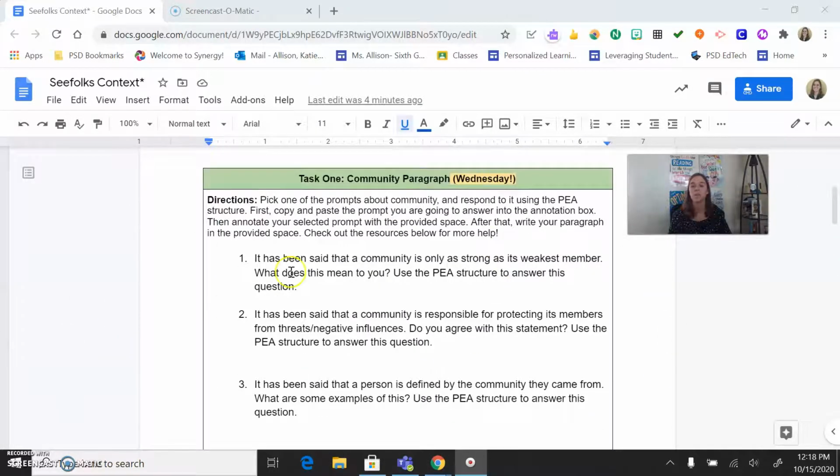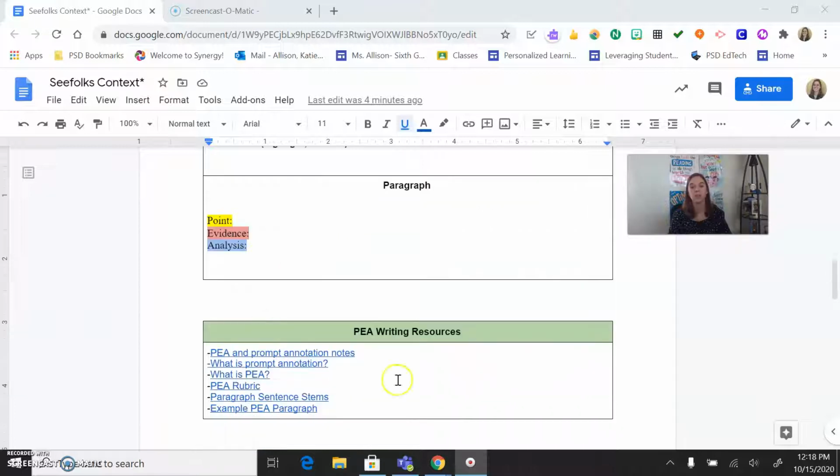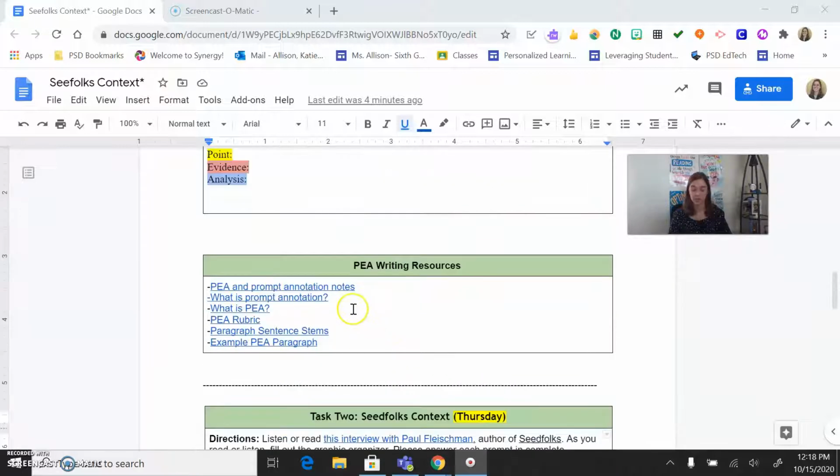So you're going to pick one of these about community, paste it here, and then after you've annotated it, answer it, okay? There are so many resources right here to help you. So you can look at the notes that we went over in class a long time ago when we did PEA. We have prompt annotation. There's a video there. This is also a video about how to write a PEA. You have your rubric. There are some sentence stems that I highly recommend that you use. And then we also have an example PEA paragraph if you need those, okay?